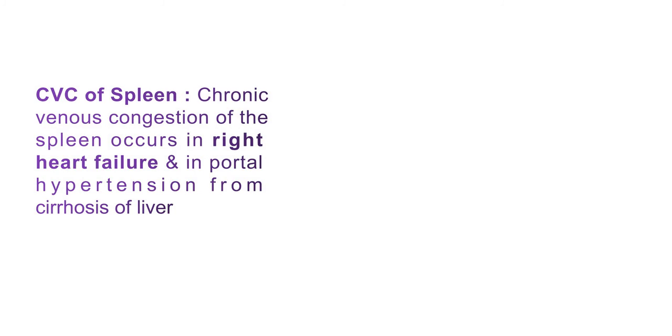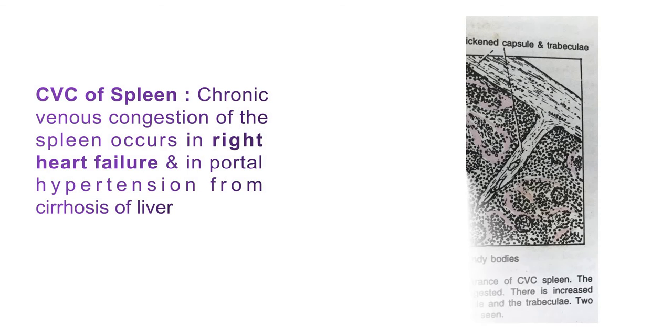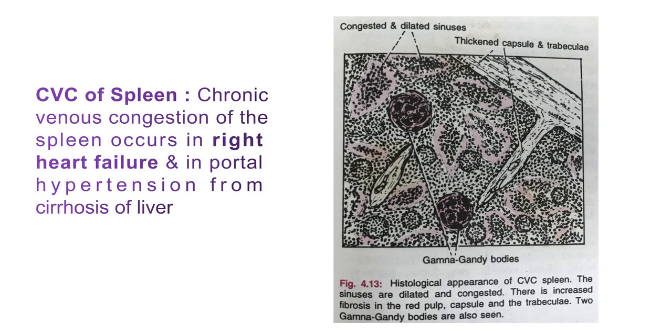Now here you can see the histological section, or microscopically, the red pulp shows Gamma-Gandy bodies. Here you can see these larger bodies are nothing but the Gamma-Gandy bodies, and here you can see the thickened capsule of the trabeculae.